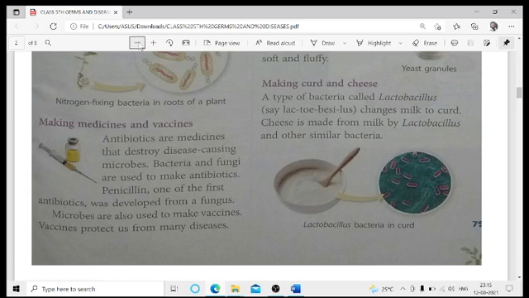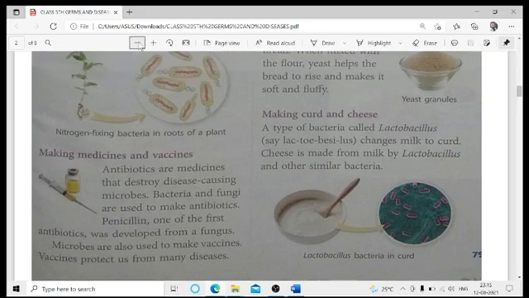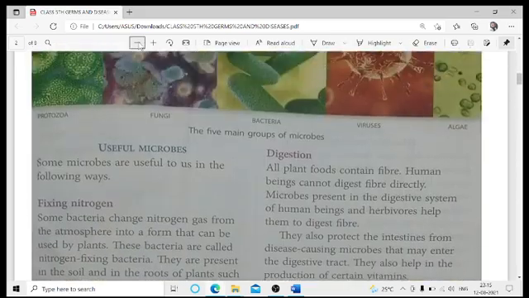If you are talking about antibiotics, penicillin was the first antibiotic which was developed from a fungus. Fungus is the singular form of fungi. Okay. So now, microbes are also used to make vaccines. Vaccines protect us from many diseases. We are going ahead with that one as well.